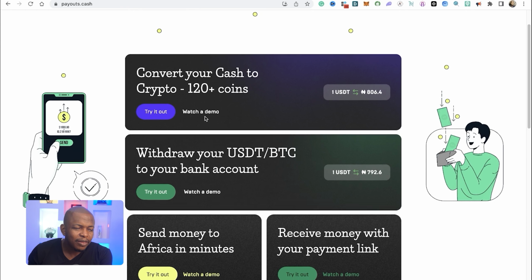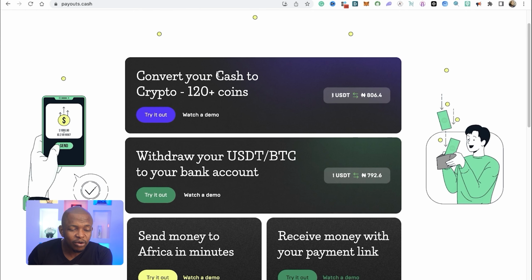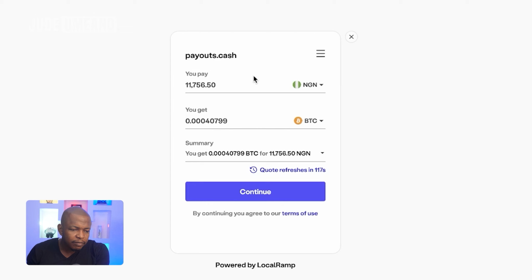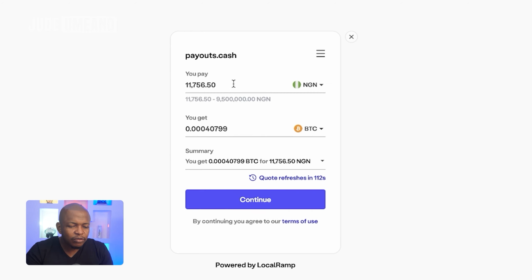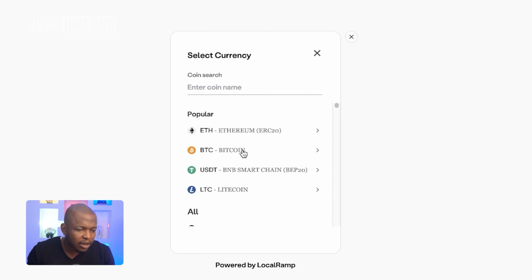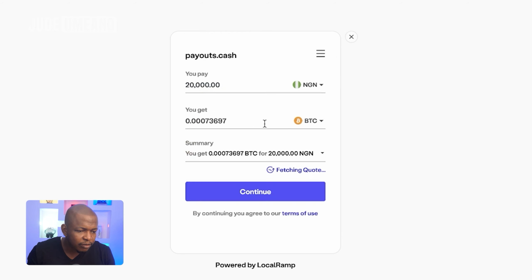So let's start with, how can I buy any cryptocurrency of my choice and have it straight into my wallet, be it Trust Wallet or any other wallet I use? So to start, you click on try it out. This is powered by local ramp. Let's say I want to buy 20,000 Naira worth of Bitcoin. All right, I can choose Bitcoin, I can choose any of this cryptocurrency, right? But let's say I want to buy Bitcoin.